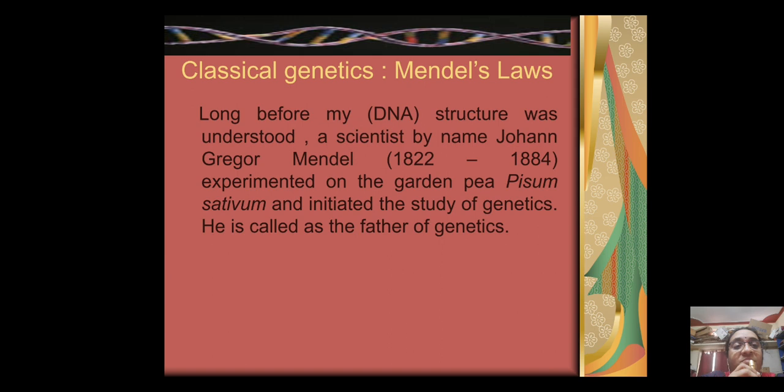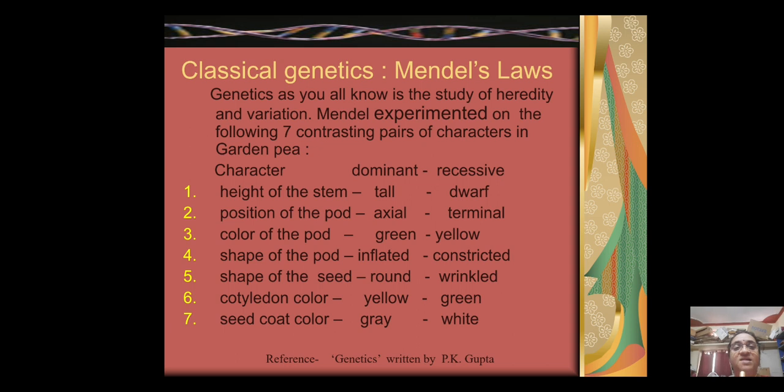Long before my structure was understood, a scientist by name Johann Gregor Mendel experimented on the garden pea Pisum sativum and initiated the study of genetics. He is called the father of genetics. Genetics, as you all know, is the study of heredity and variation.